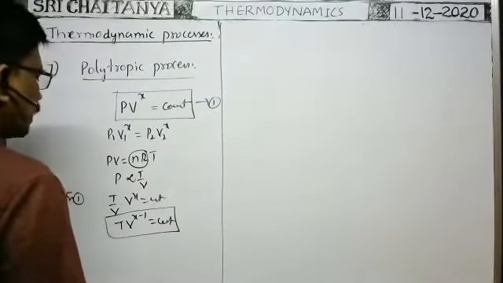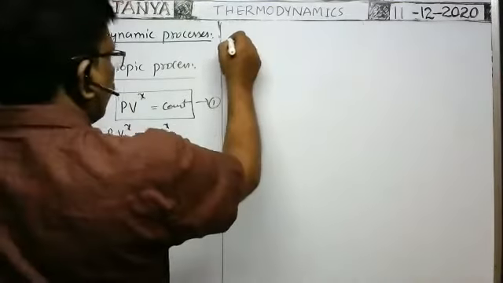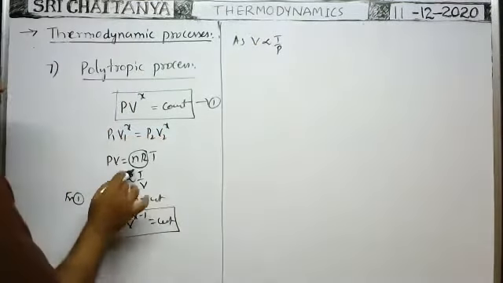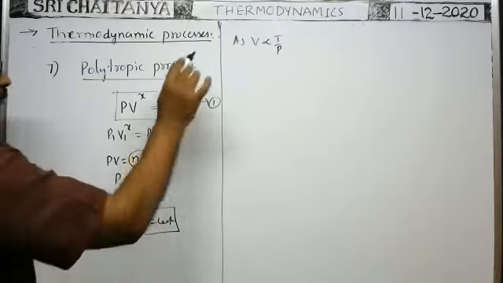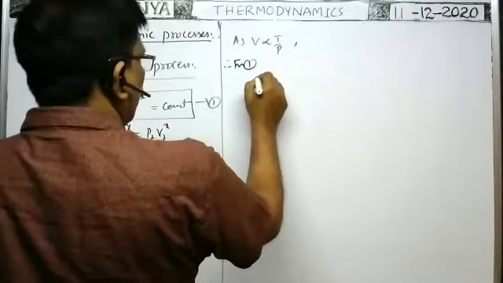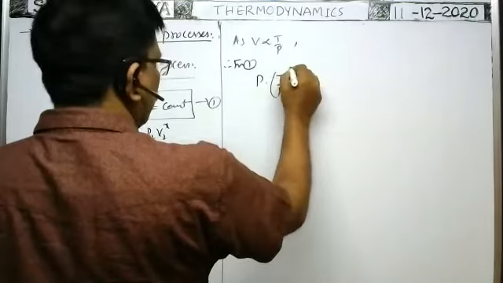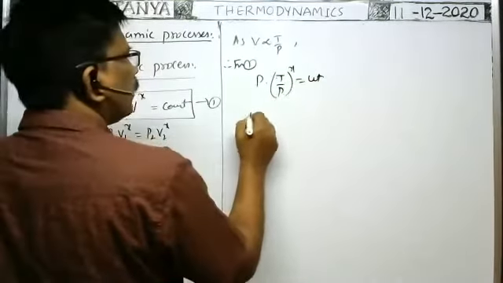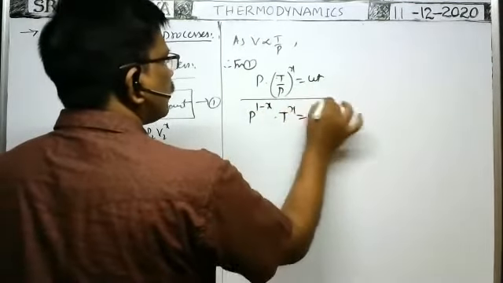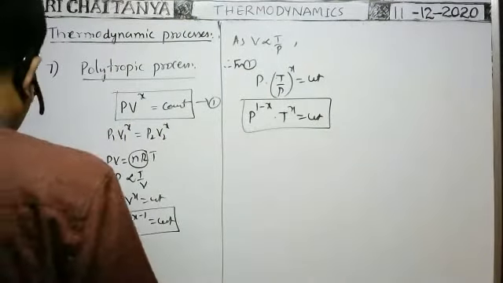Similarly, in the polytropic process, what is the relation between pressure and temperature? Volume should not be there. From this formula, V is proportional to T by P. You substitute this V value in this equation. Therefore, from 1, P into T by P, whole to the power of x is equal to constant. Or we can write P to the power of 1 minus x into T to the power of x is equal to constant. It is the relation between P and T in this polytropic process. Okay, so these are common.